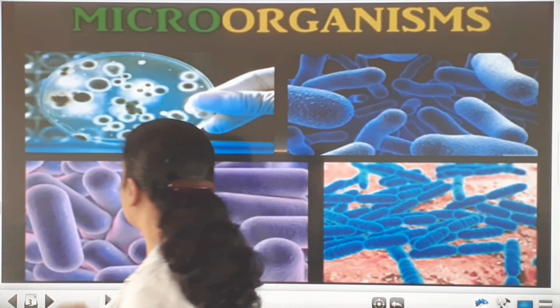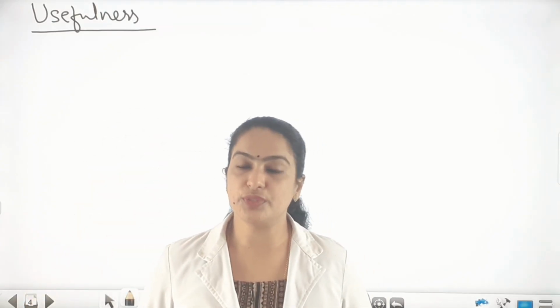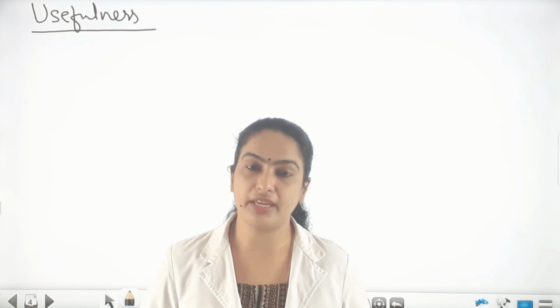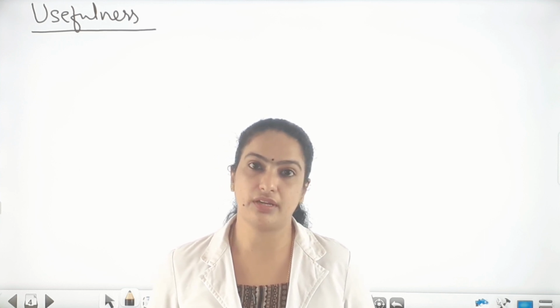Let's see the usefulness. In the last class I taught you about the usefulness in the food industry, in the baking industry, in the beverage industry, and in the medical field also.